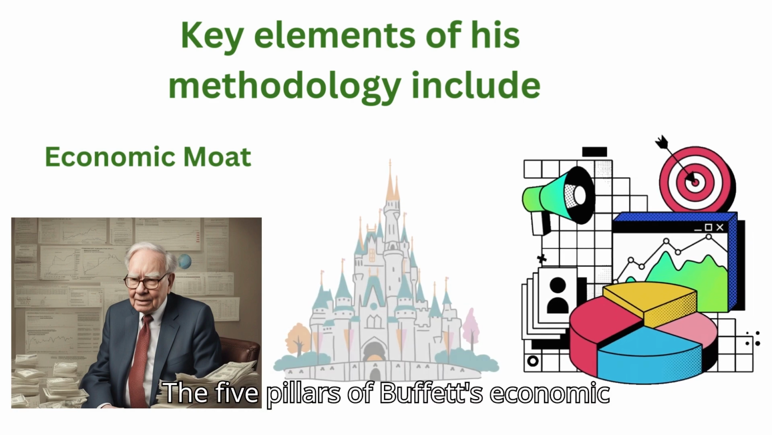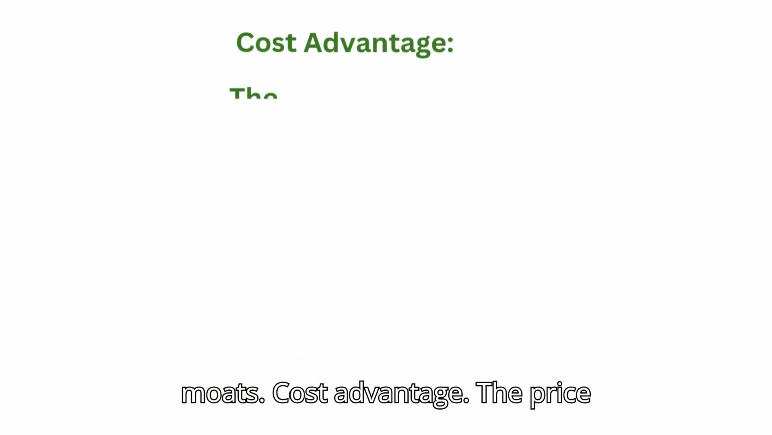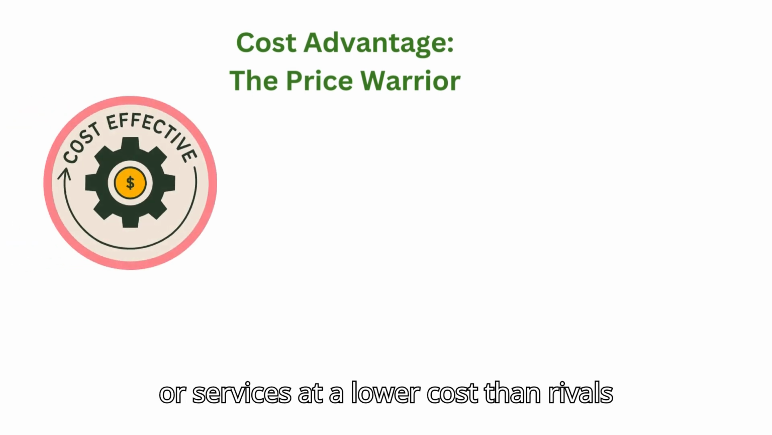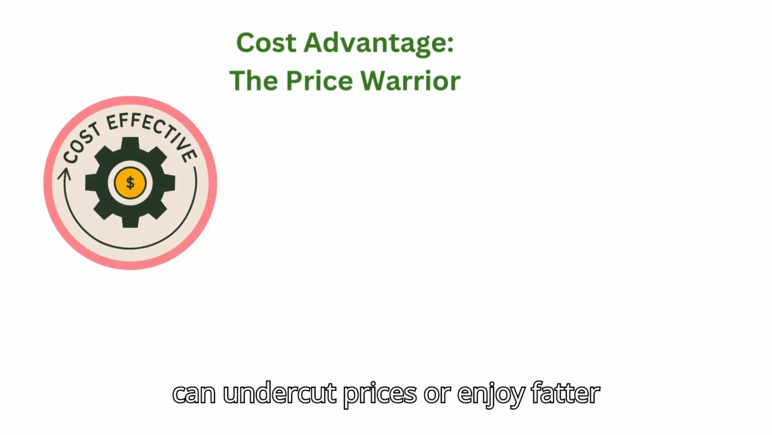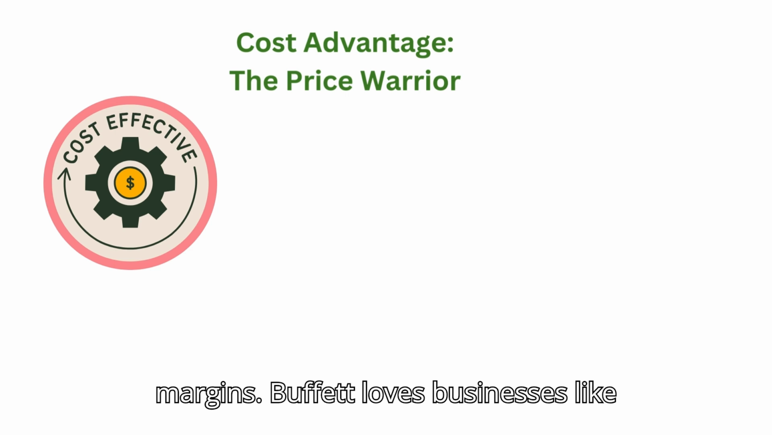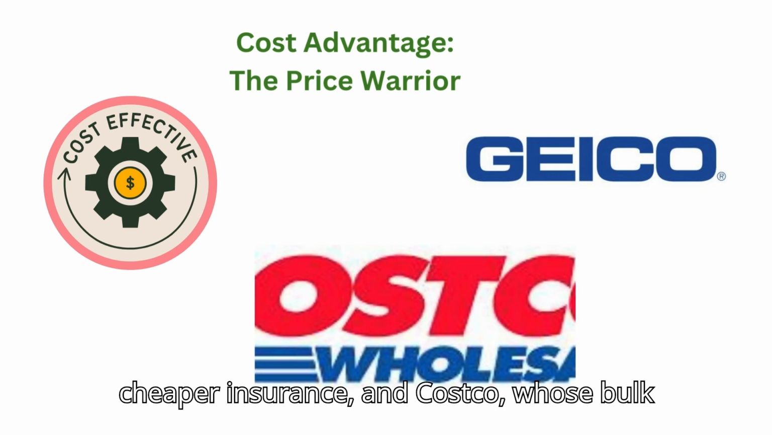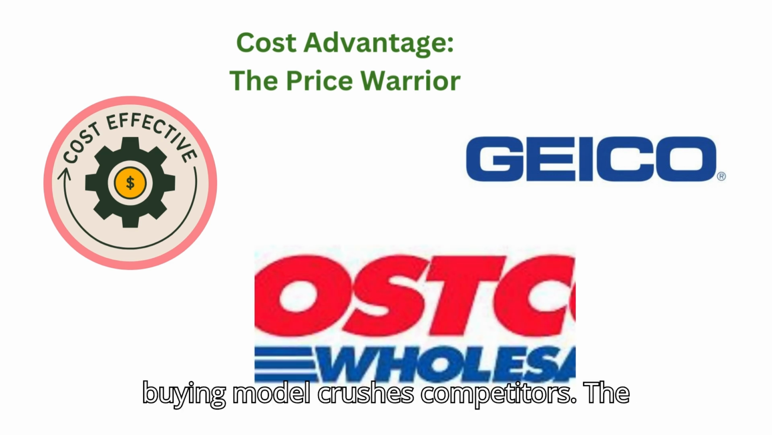The 5 pillars of Buffett's economic moats. Cost advantage: the price warrior. Companies that produce goods or services at a lower cost than rivals can undercut prices or enjoy fatter margins. Buffett loves businesses like Geico, which bypasses agents to offer cheaper insurance, and Costco, whose bulk buying model crushes competitors.